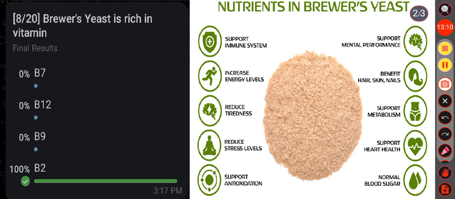And here remember, the particular species Saccharomyces cerevisiae is commonly called brewer's yeast because it is the primary yeast species used in the fermentation process to produce beer and other alcoholic beverages, as well as in baking. So brewer's yeast is the main source of vitamin B2.